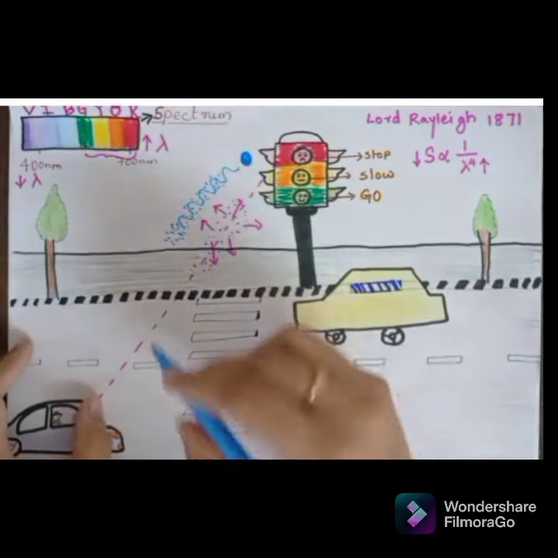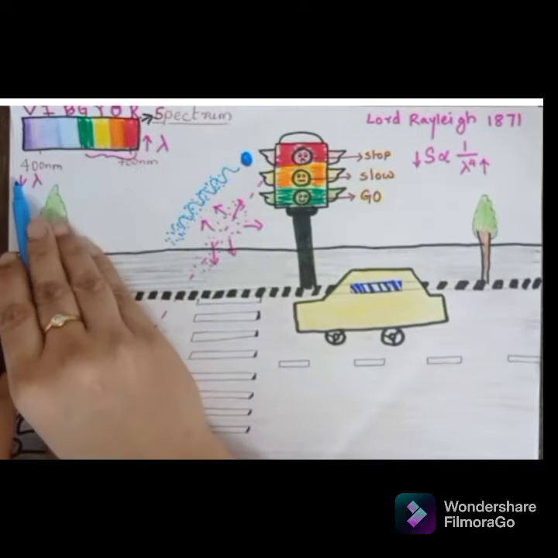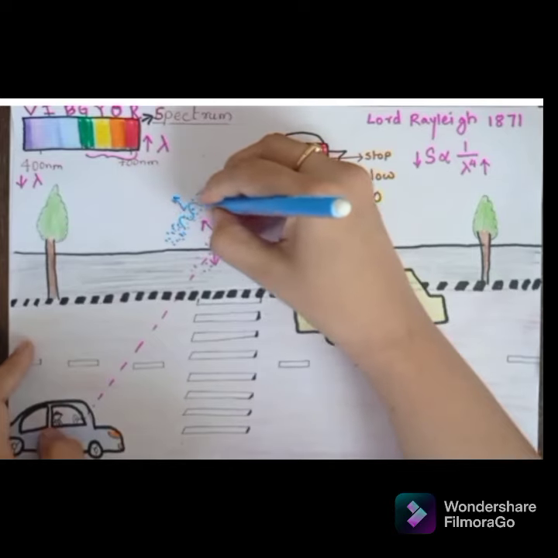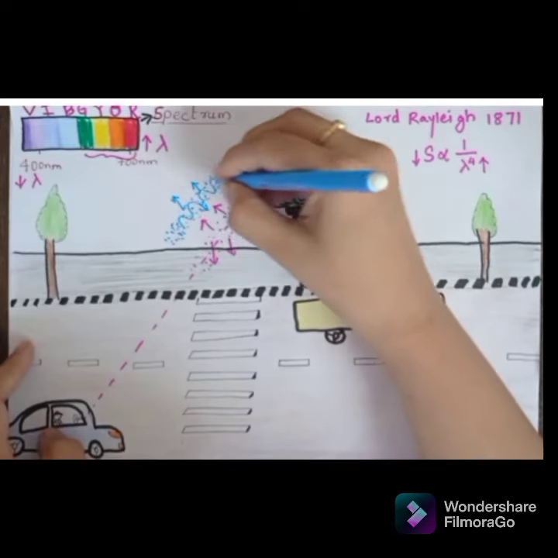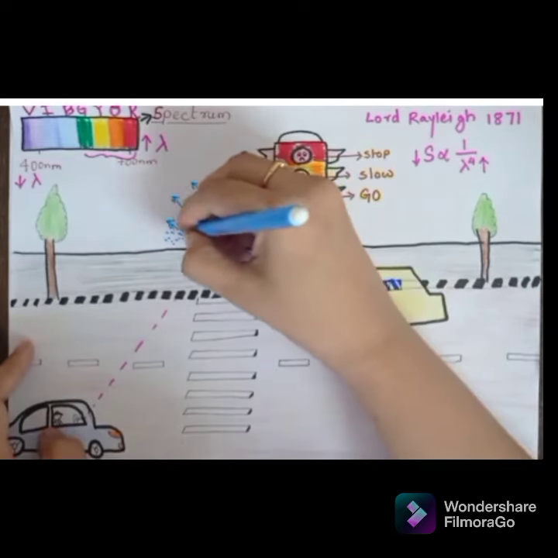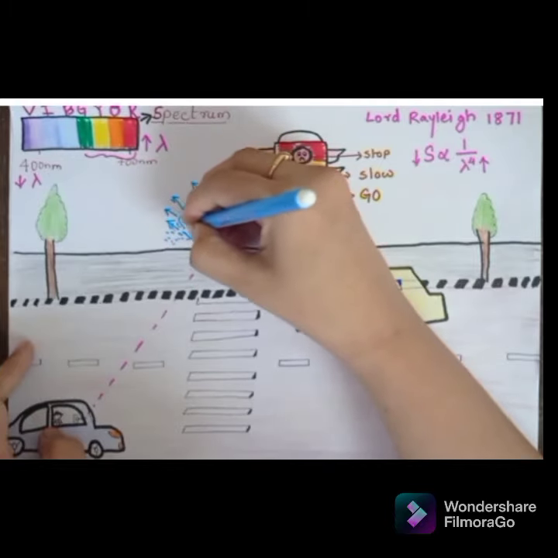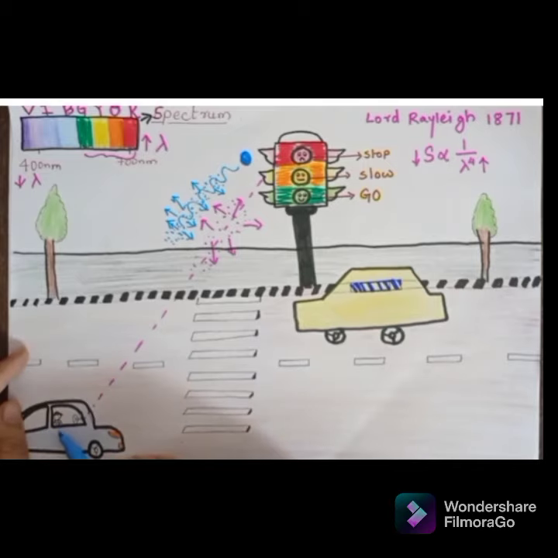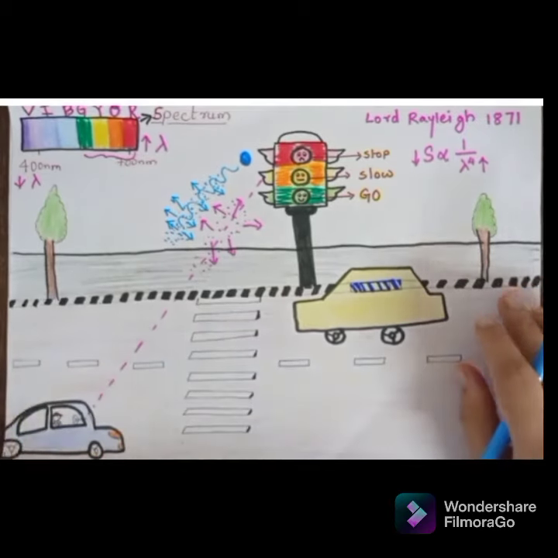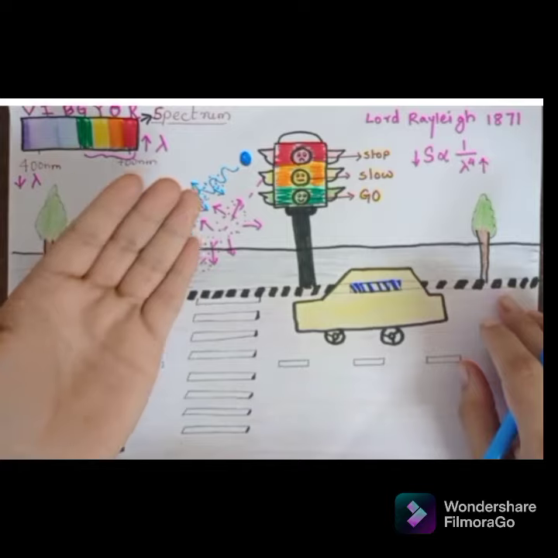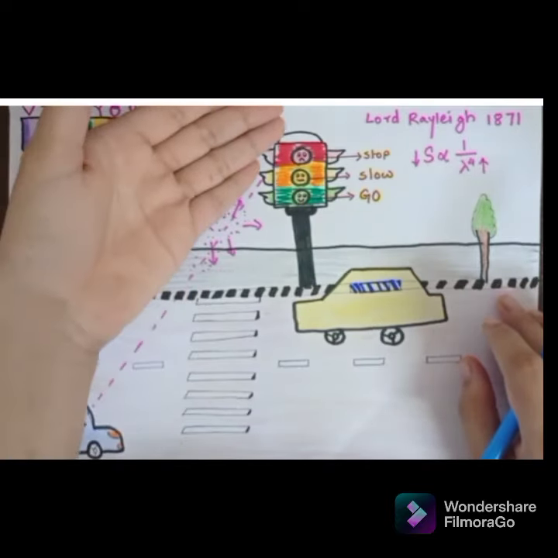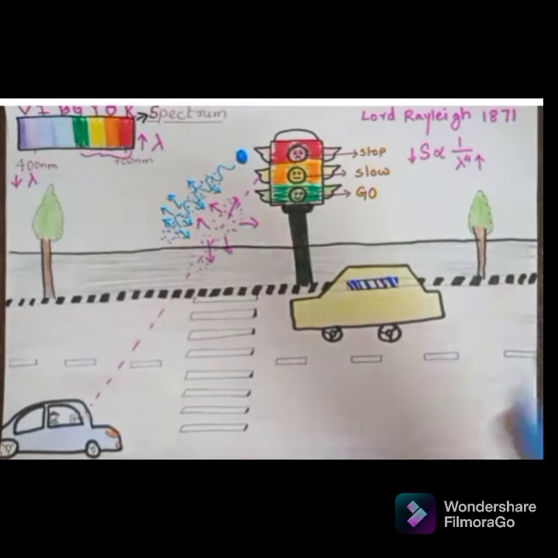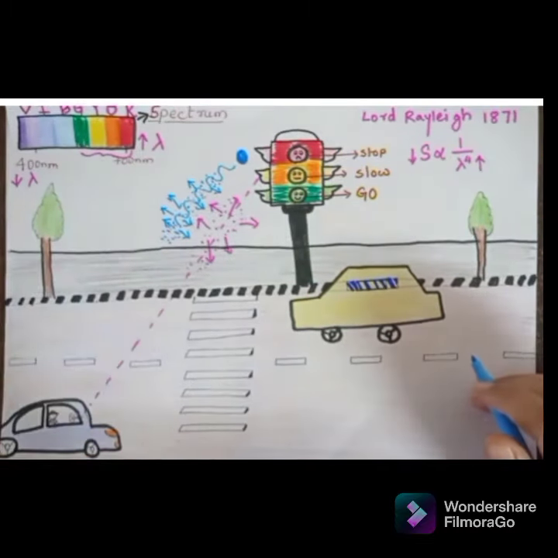So since wavelength of blue light is less, scattering will be more. So most of the light will get scattered in different directions, and very few amount of light will be able to reach human eye. And if a driver is watching this signal from a longer distance, then he won't be able to see any light at all if we use blue light instead of red.